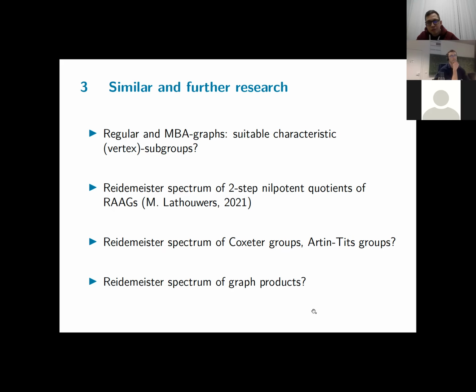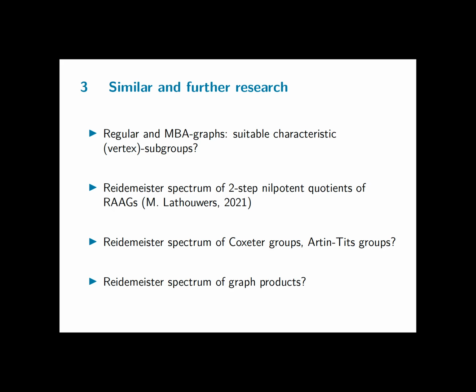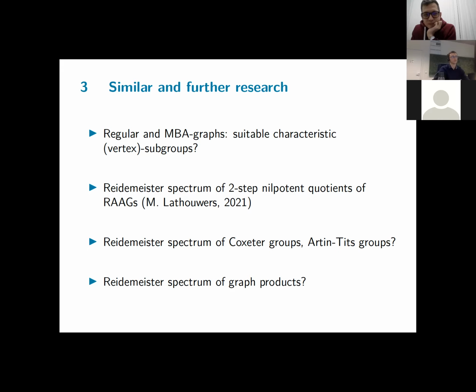And the same for the other generalization. So for graph products, take a graph and groups on every vertex, construct a group in a similar way as for right-angled Artin groups. Can we say something about its Reidemeister spectrum, or do they also have the R infinity property? These are still open questions. So we're not done yet with this topic, but we can still try and look for partial positive answers.